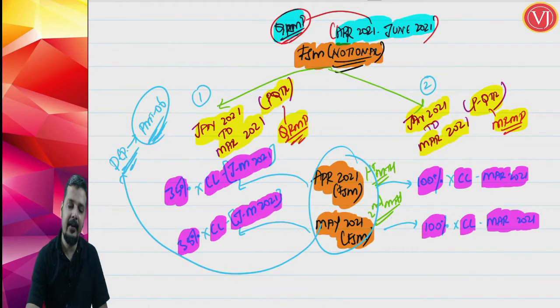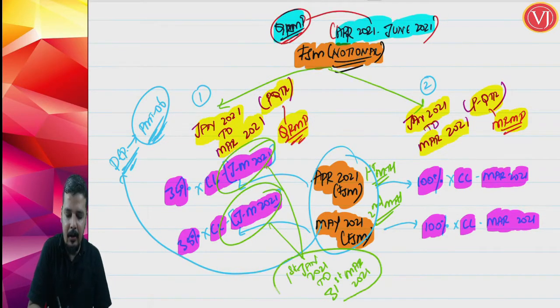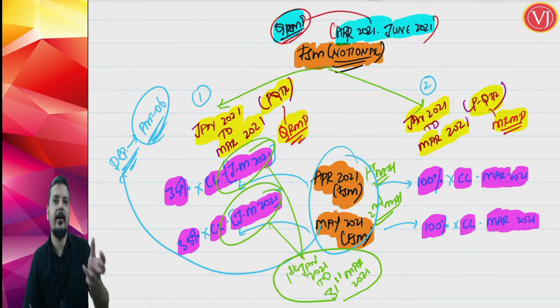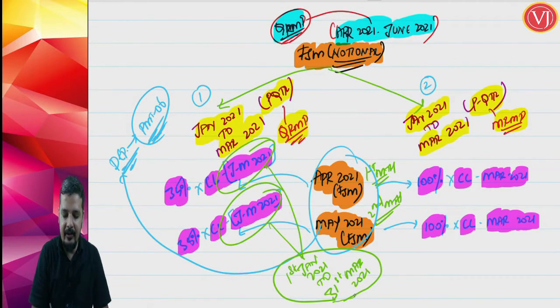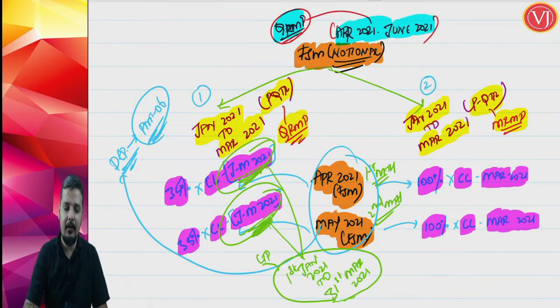reference point, in the first case, the reference point is Jan 21 to March 21. The return should have been filed for the entire 1st of Jan 2021 till 31st of March 2021. The transactions should be there for all the dates. It should not be a case where you have taken registration only in the month of Feb. Transactions should be there in all the cases. If you are referring to the Jan 21 to March 21 quarter, that should be a complete tax period.